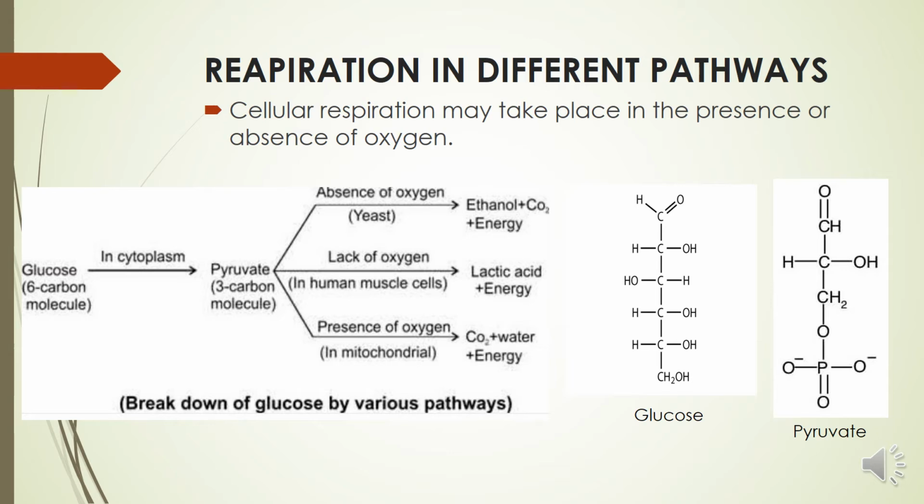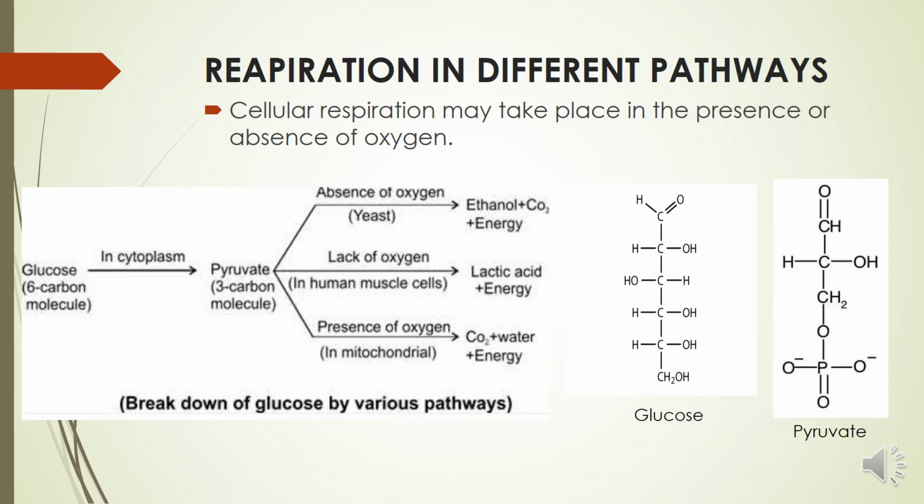Then the third pathway is aerobic respiration, in the presence of oxygen. The breakdown of pyruvate using oxygen takes place in the mitochondria, as we know. This process breaks up the 3 carbon pyruvate molecule to give 3 molecules of carbon dioxide and the other product, water. This process takes place in the presence of oxygen, so it is aerobic respiration.